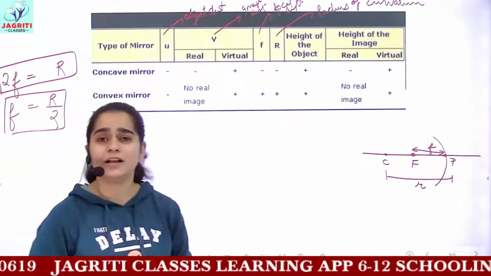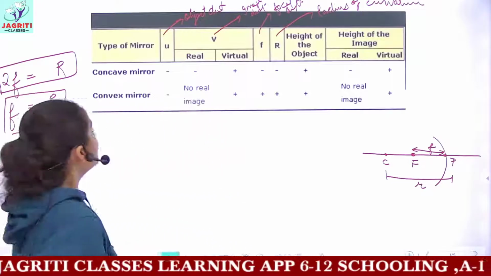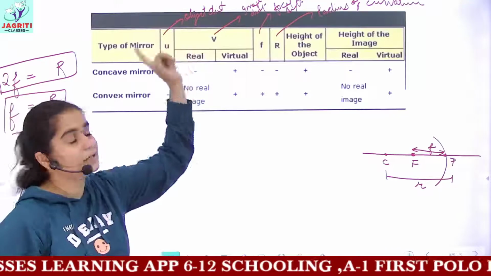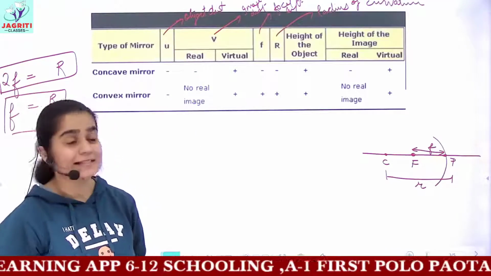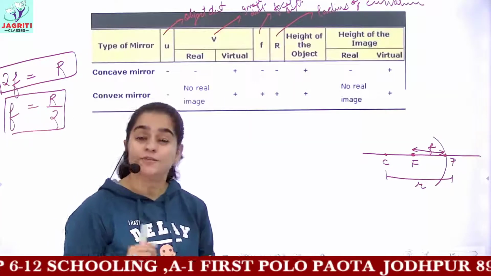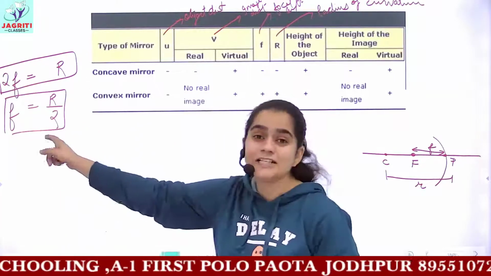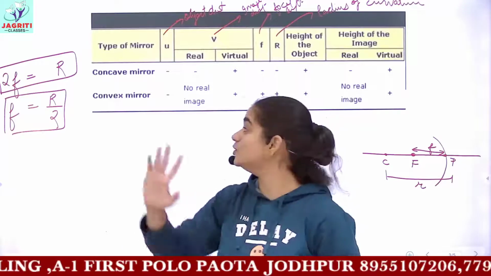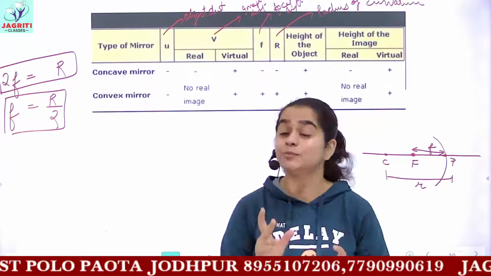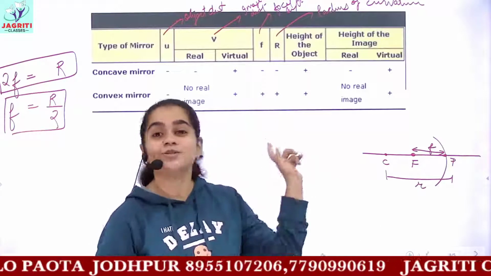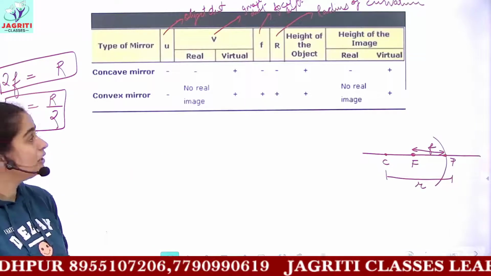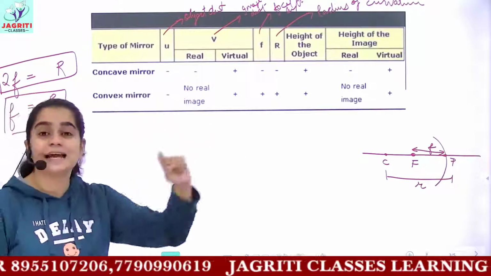In some numerical questions, you are given the value of object distance and are required to find the value of image distance. But then you will not be given the focal length, you will be given the radius. So firstly you have to apply these relations and find the focal length from the given radius, and then you will use the formula called the mirror formula to solve the numerical questions. Before moving on to the mirror formula, we will be discussing these sign conventions.